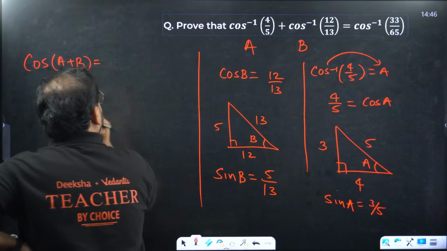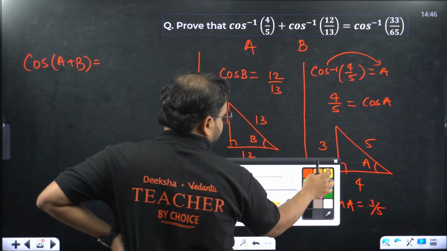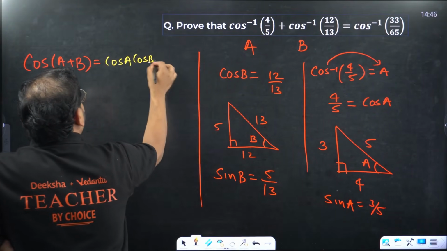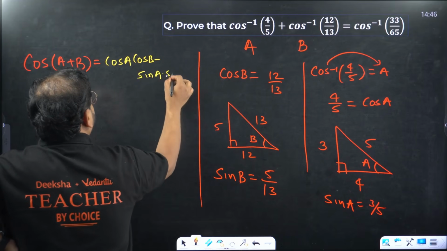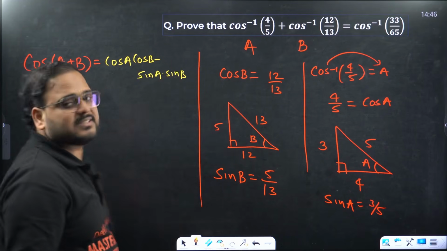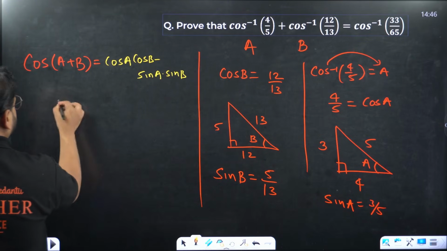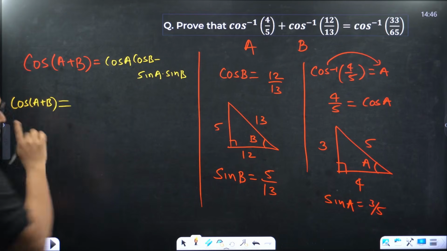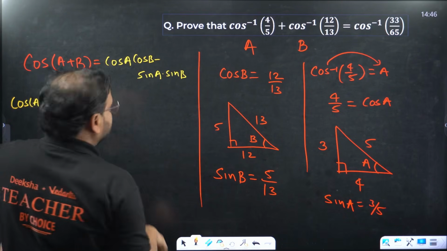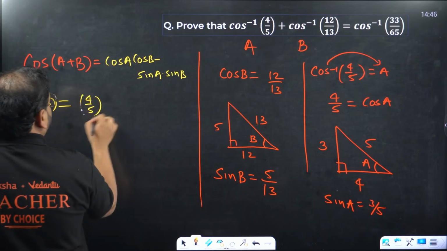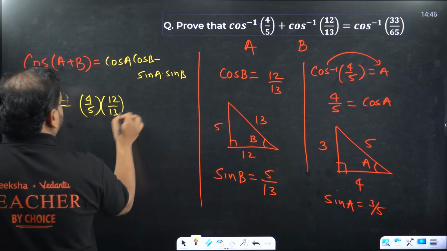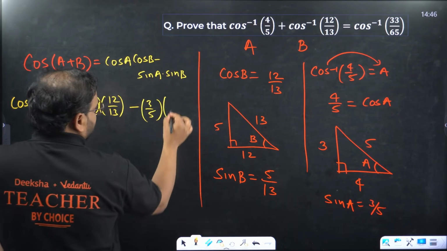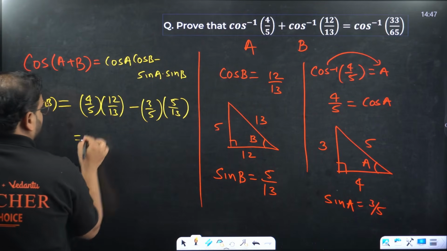Cos of A plus B is cos A cos B minus sin A sin B. Cos A cos B is 4 by 5 into 12 by 13, minus 3 by 5 into 5 by 13.